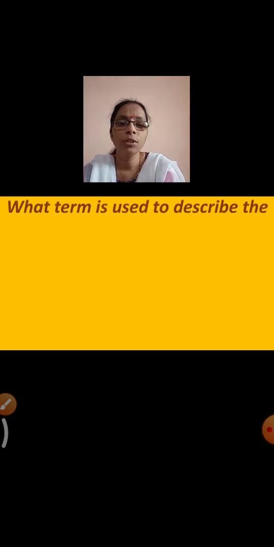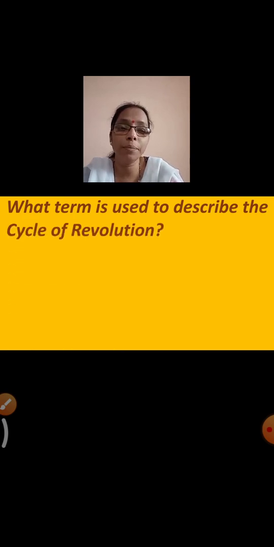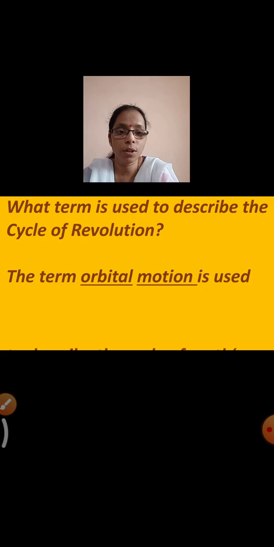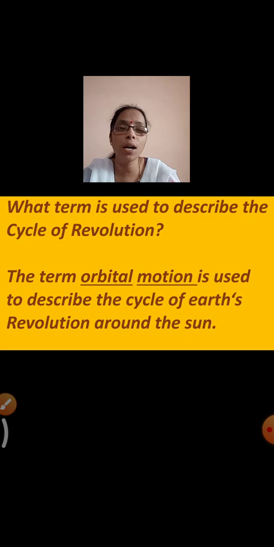Now you'll see what term is used to describe the cycle of revolution. Yes, there is one specific term which is used to describe the cycle of revolution. What is that? Yes, the term orbital motion is used to describe the cycle of Earth's revolution around the sun. So orbital motion means when the Earth revolves around the sun, it is called as the orbital motion. So it describes the cycle of Earth's revolution.